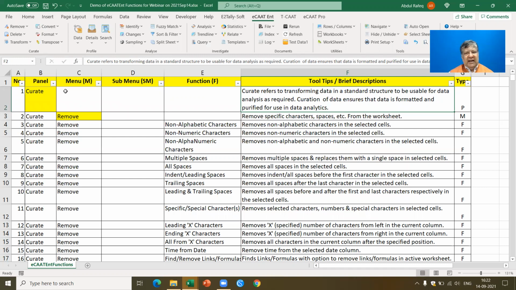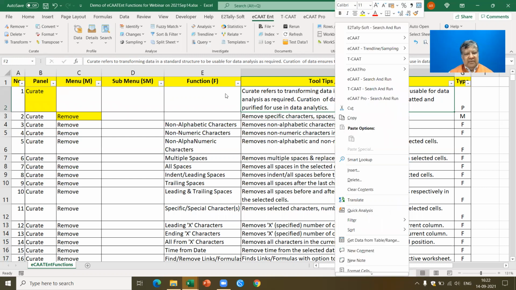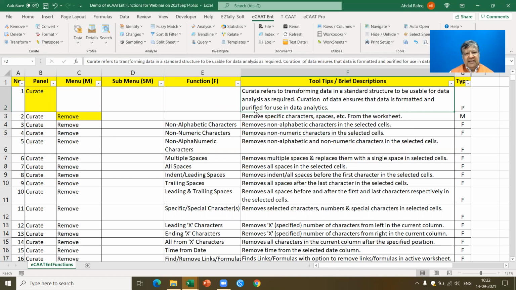Now, if you look at this panel, this is a function which I showed you. In Excel, we have the complete list of the functions. This is another interesting part which I forgot to show you. Let us show this now. Incidentally, we have something called a right-click function.